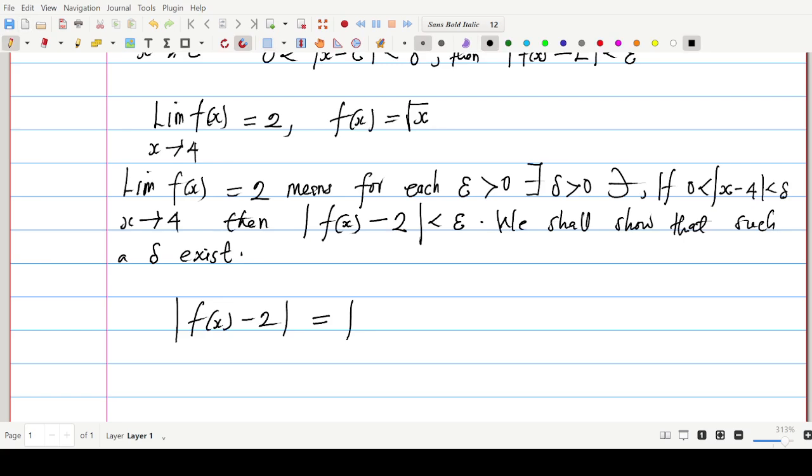So in its place, we shall have the square root of x minus 2. And this can be related to something. Let me show you, but before that, let me wipe this off.